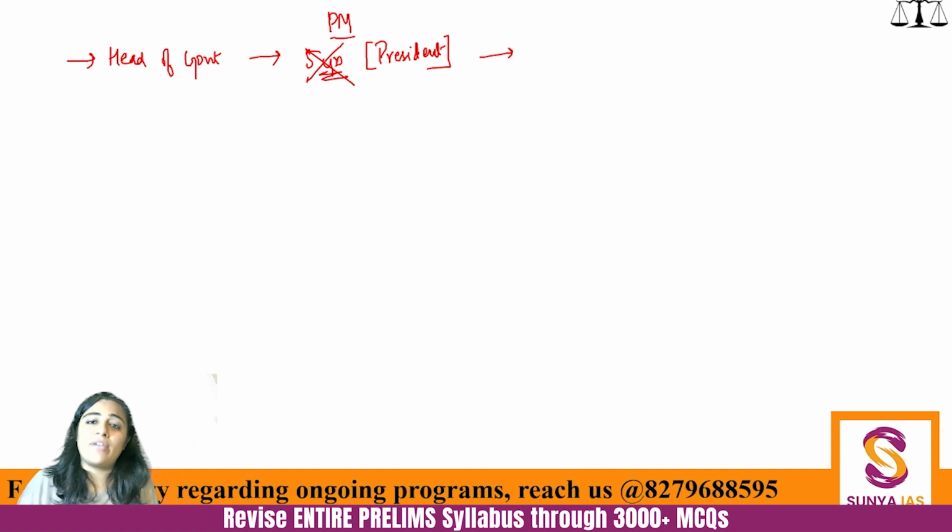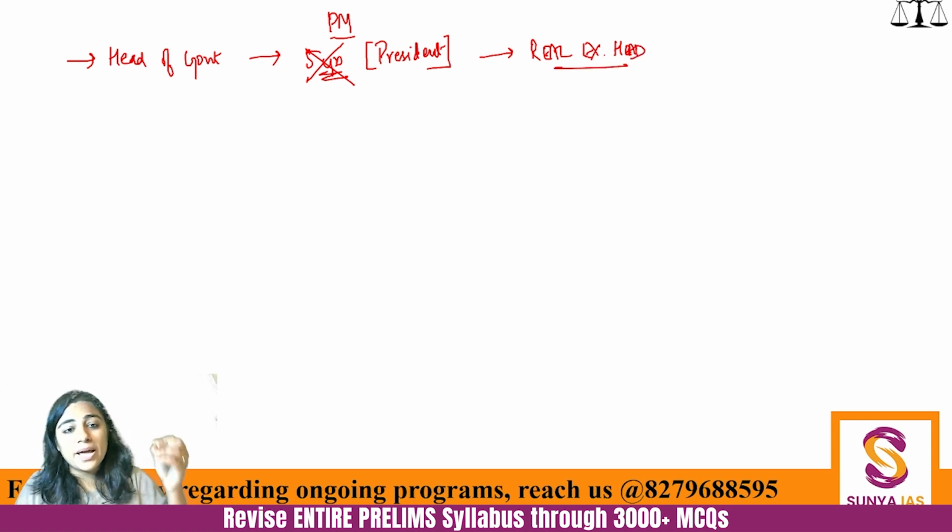That means the Prime Minister serves as long as the Union Council of Ministers serves. The term is 5 years. It is not mentioned anywhere in the Constitution that the Prime Minister will work for 5 years. It is mentioned that the Prime Minister will work at the pleasure of the President. And the Prime Minister is the real executive head. The President of India is called the nominal executive head, and the Prime Minister of India is called the real executive head. This is the differentiation that you need to remember.